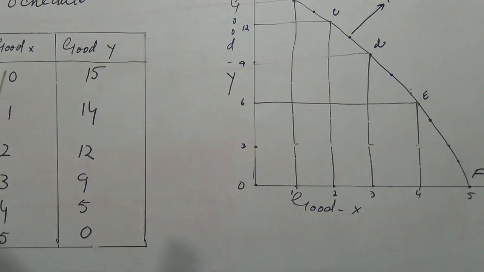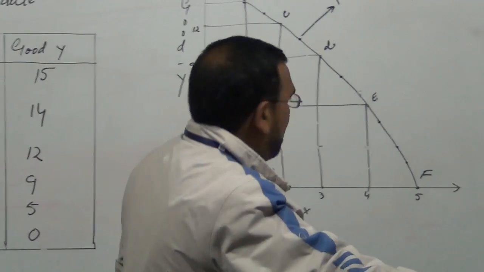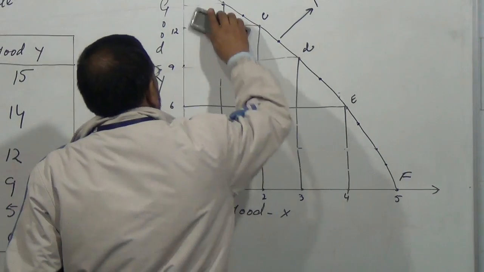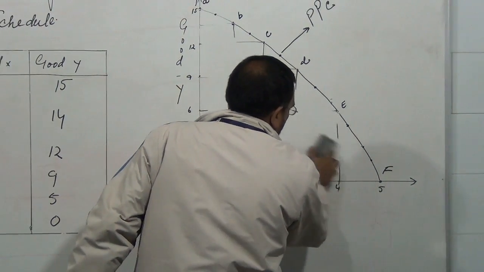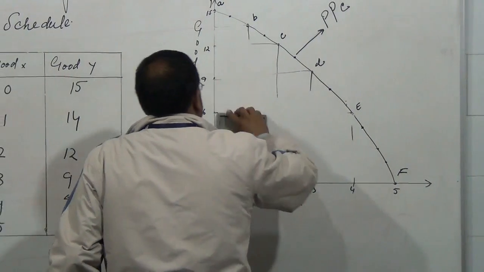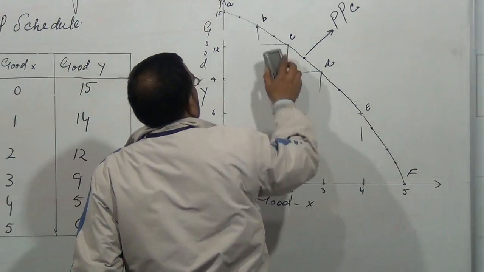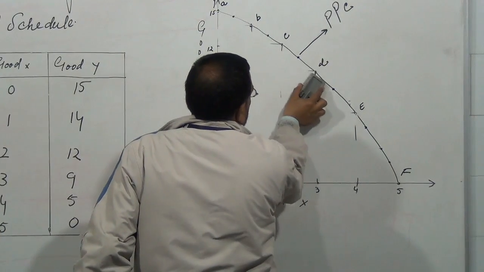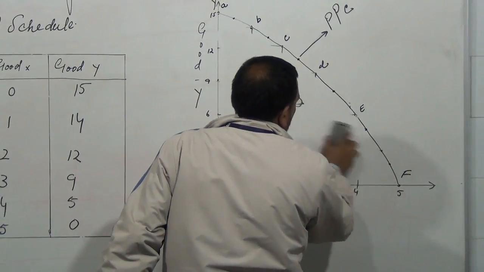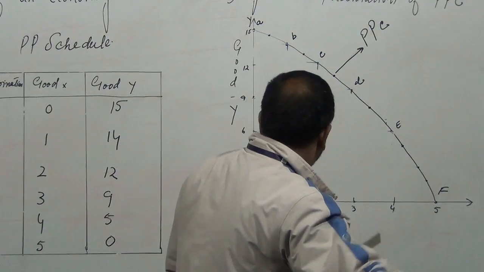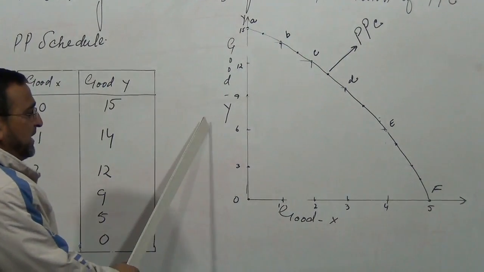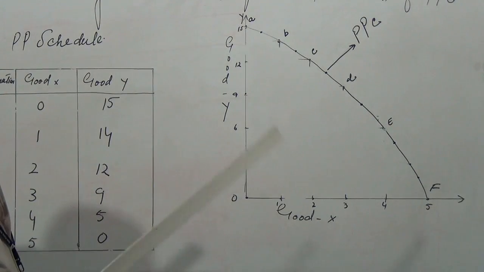Now I will show you some points which are very much related to the production possibility curve. Let us relate it to the central problems of an economy. This production possibility curve shows you what to produce and how much: how many capital goods, how many consumer goods.